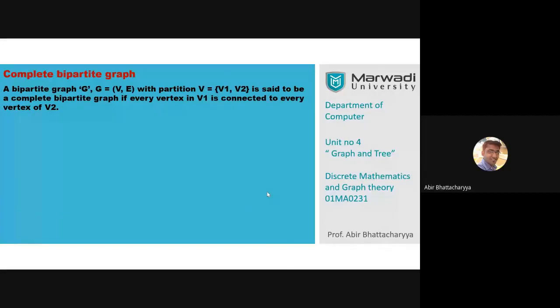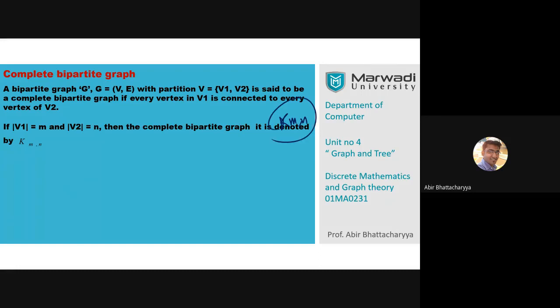Suppose we have m vertices in the V1 set and n vertices in the V2 set. The complete bipartite graph is denoted as K(m,n).